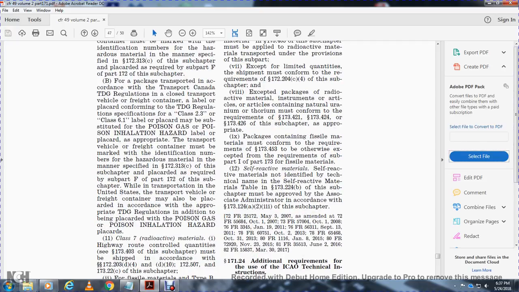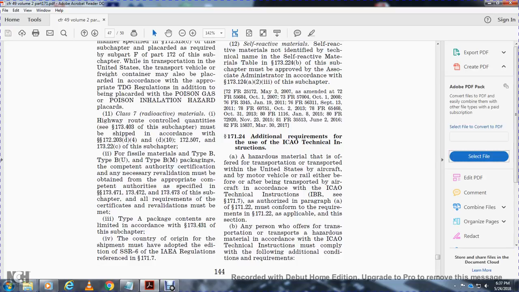Self-reactive materials. Self-reactive materials must be identified by the technical name of the self-reactive material in the table of 173.224B. One of the subchapter must be approved by the Associate Administrator in accordance with 173.124 A2 and 3 of the subchapter.